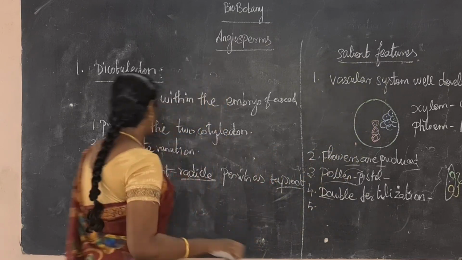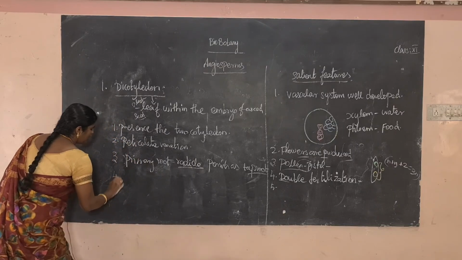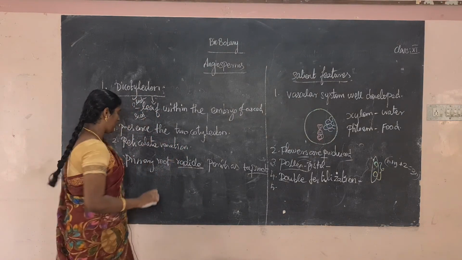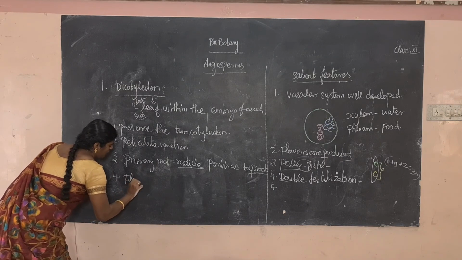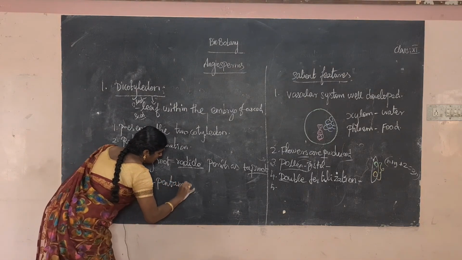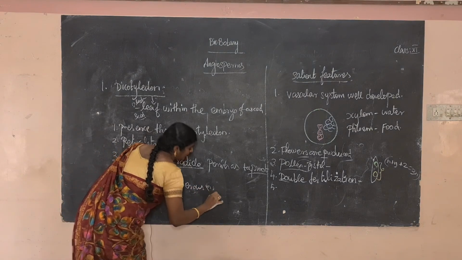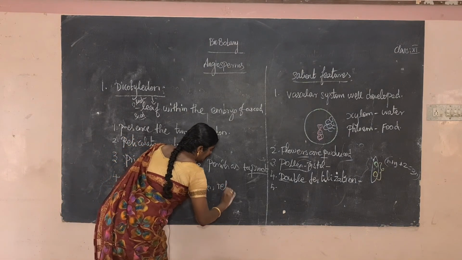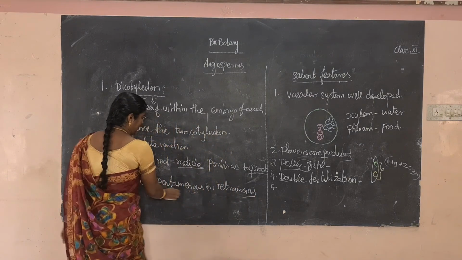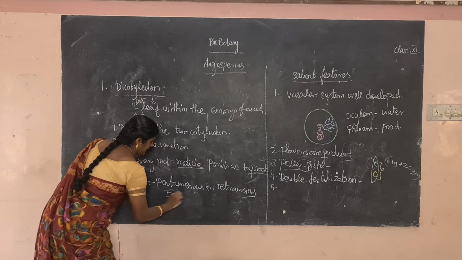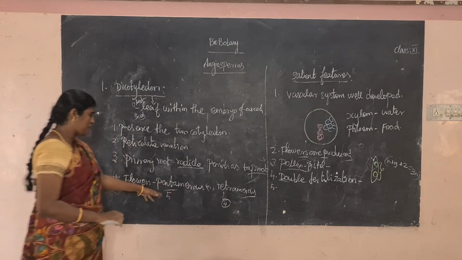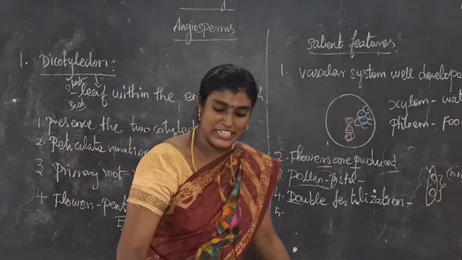Okay, so next one, the fourth one. In this, if you look at the flowers, they are pentamerous or tetramerous. So what is the meaning of penta? Penta means 5, tetra means 4. So 5 petals are present.